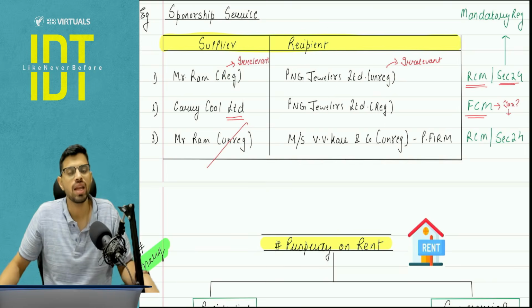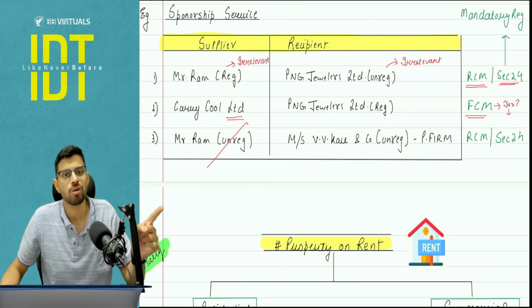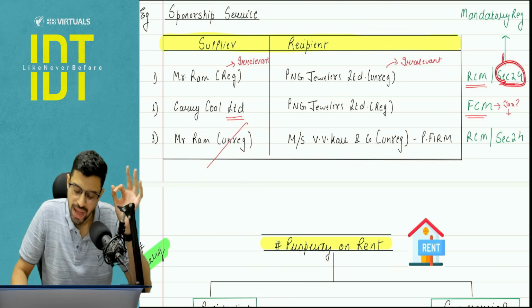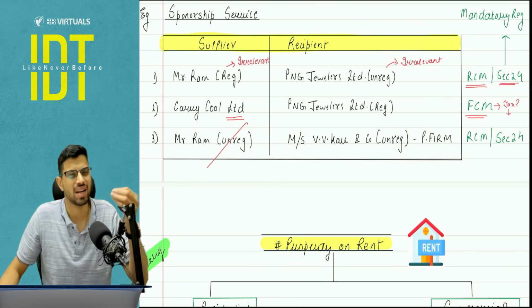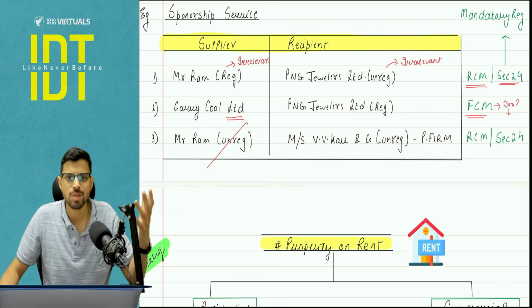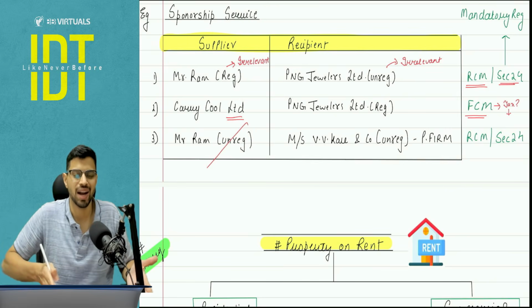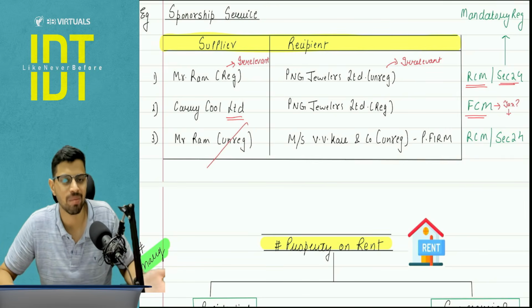And here comes a query: if the person is unregistered, how will he pay tax? Section 24, mandatory registration will apply. Chapter number 8. Guys, understand, this is a revision lecture, not a study lecture. I cannot take you through it point by point. I'm expecting that you know all the dots. I'm just here to connect the dots in the revision lecture. So you should know section number 24.